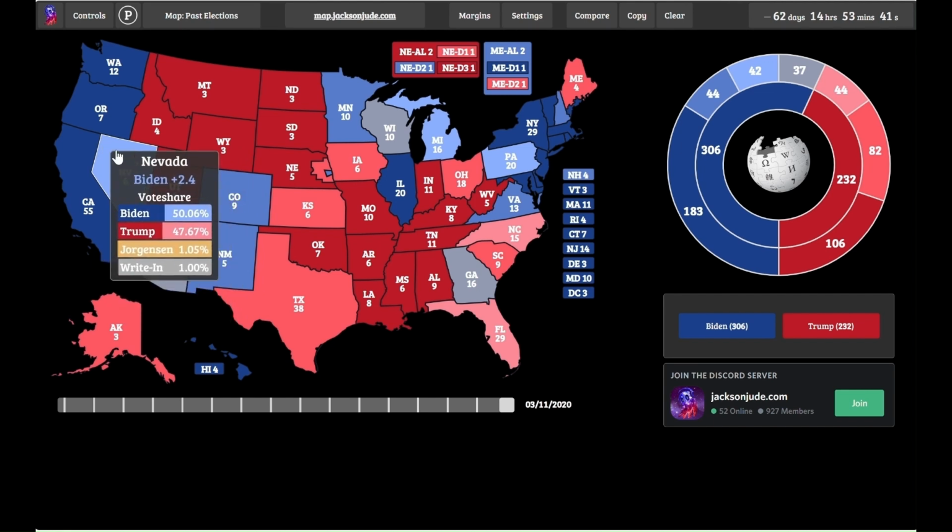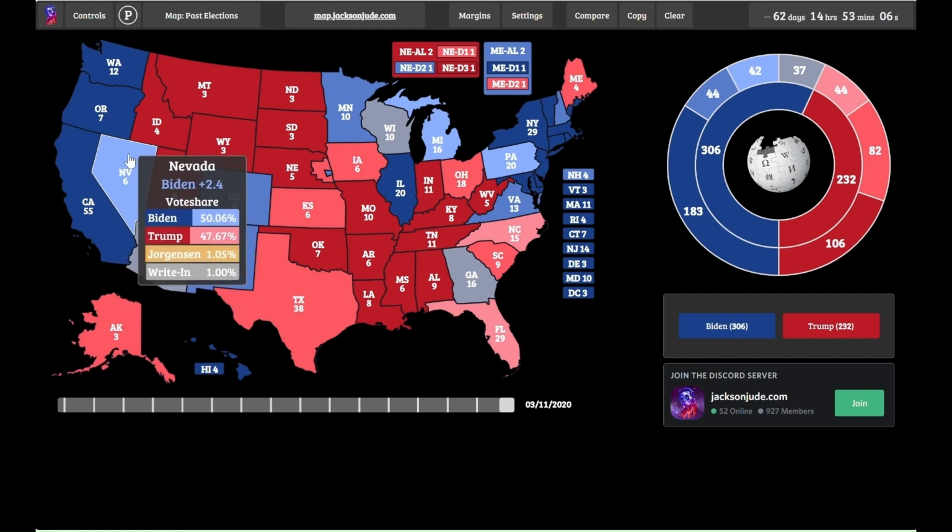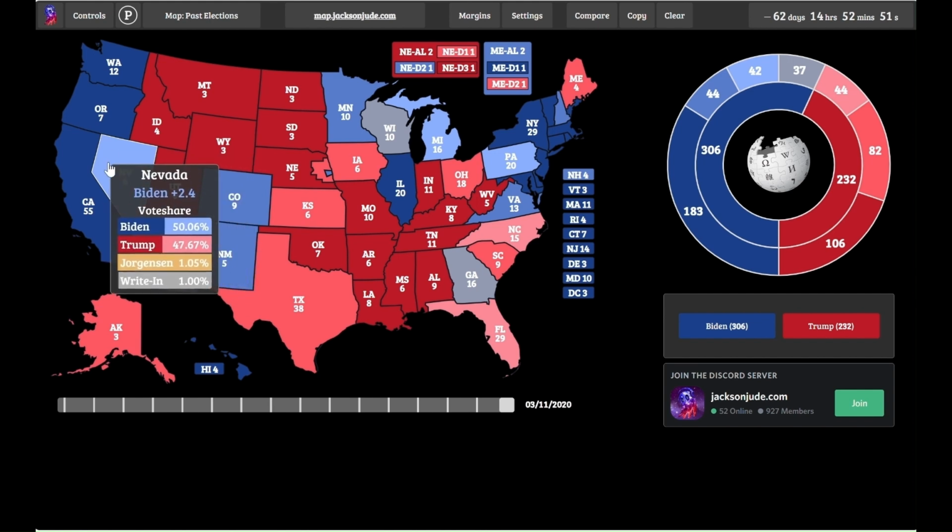But with the shift that we've seen in recent months, with Latinos voting more for Republicans, and considering the fact that Nevada is one of the least educated states, and considering how the education gap is impacting the election, with more educated voters tending to vote for Democrats and less educated voters becoming more and more Republican in the Trump era, we expect this state to trend Republican.